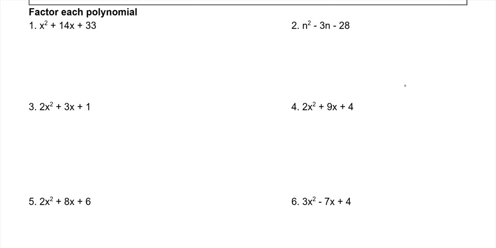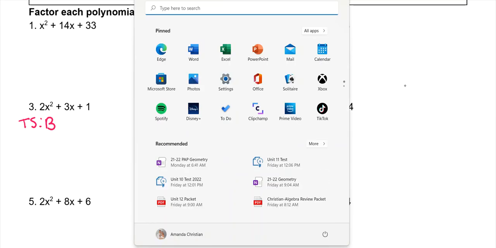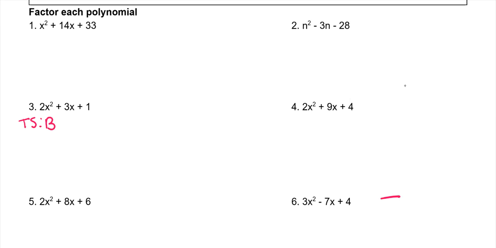So your teacher may have called them something different, but the way that I call them is you have a target product and a target sum. I guarantee you they had you do this, they just may not have called it that. So my target sum, the number I'm trying to add to get, is always my B term, which in this case is 3. And then my target product, the number I'm trying to multiply to get, is always my A times my C. So in this problem, that's 2 times 1, which is just 2.